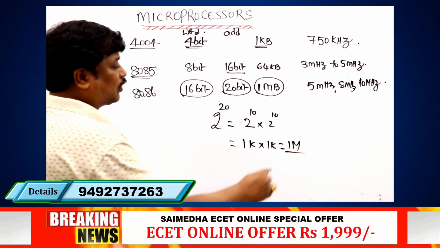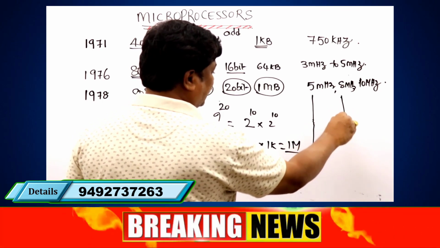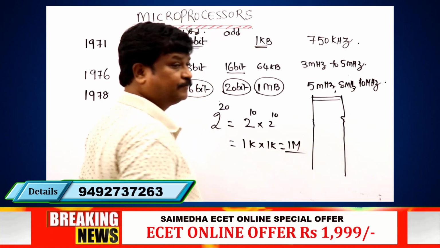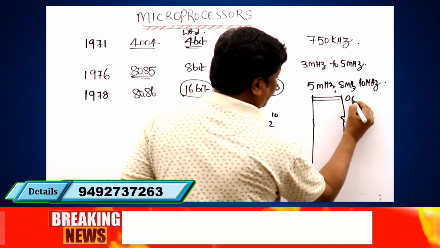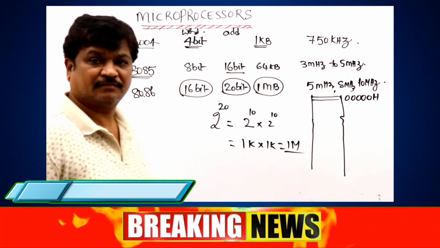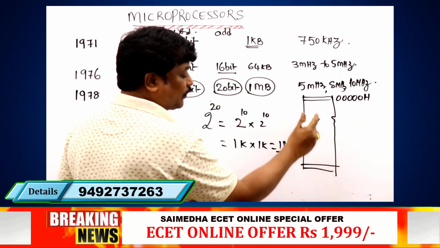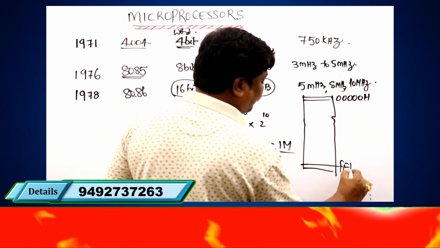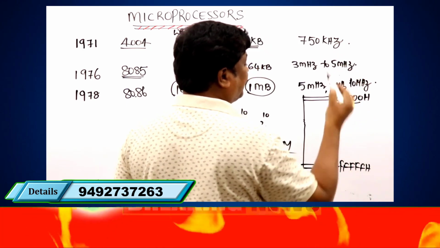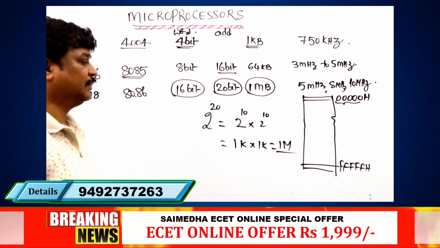Even if you want to draw the memory, as I wrote earlier, you can write it like this. The starting address is 00000H. And what about the last location? FFFFFH, because these together are 20 bits.